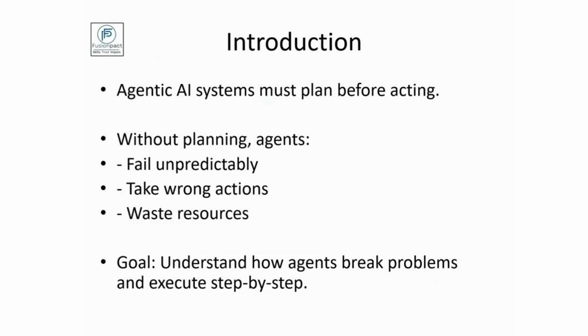For example, when we build any website, if you start coding randomly, you will get stuck very quickly. The same kind of problem agentic AI also faces if there is no proper planning while we are structuring our task.